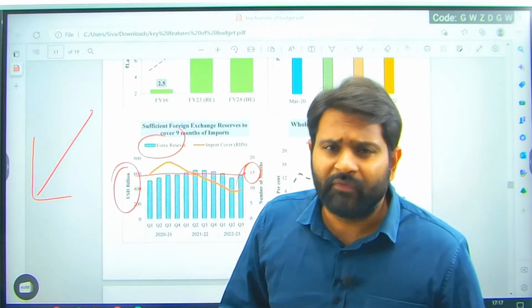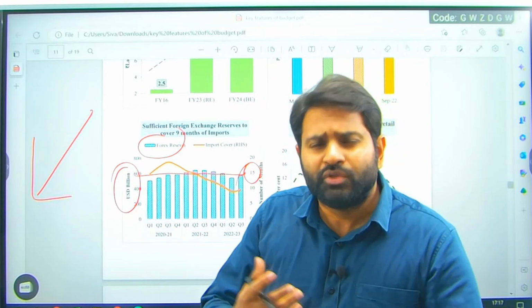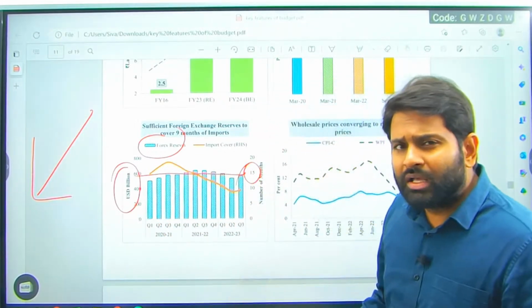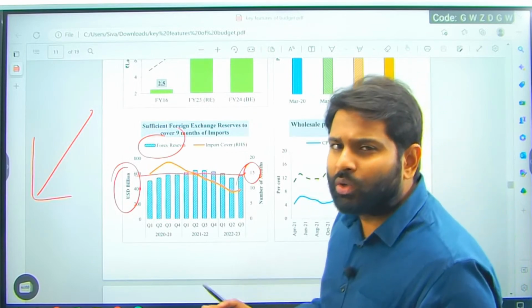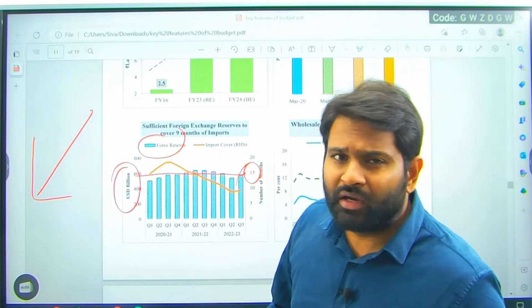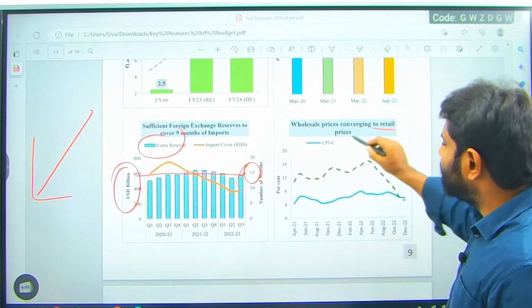Nirmala Sitharaman said before, also in previous budgets, they are targeting a 5 trillion economy. They faced so much criticism for that, right? So fundamentals are strong. Yes, these fundamentals are capable of pushing the growth till $5 trillion or beyond. Wholesale prices converge with retail prices.